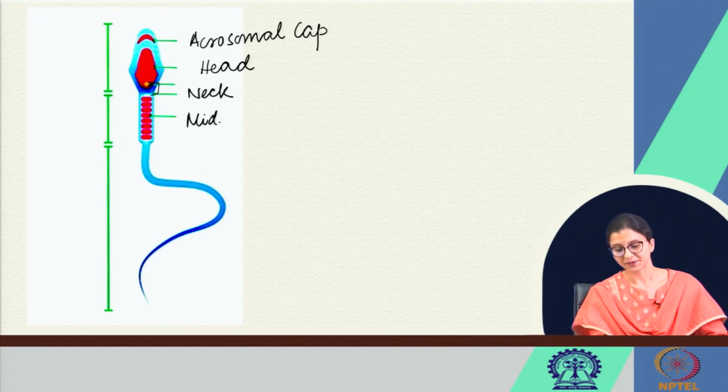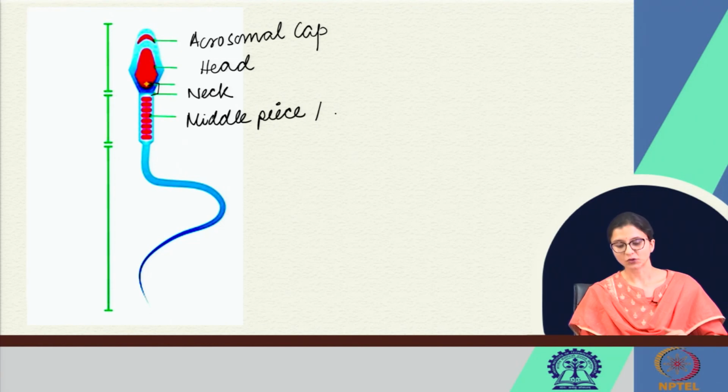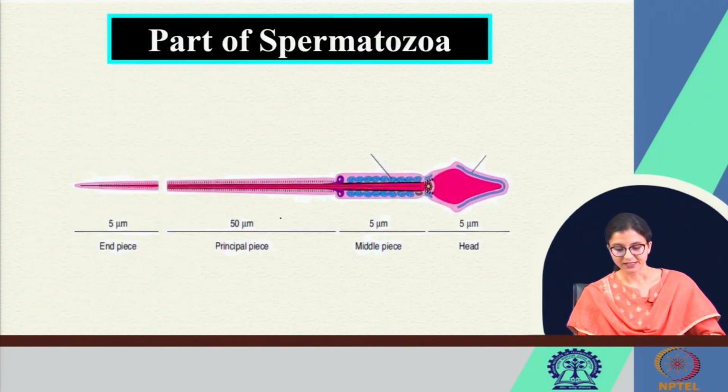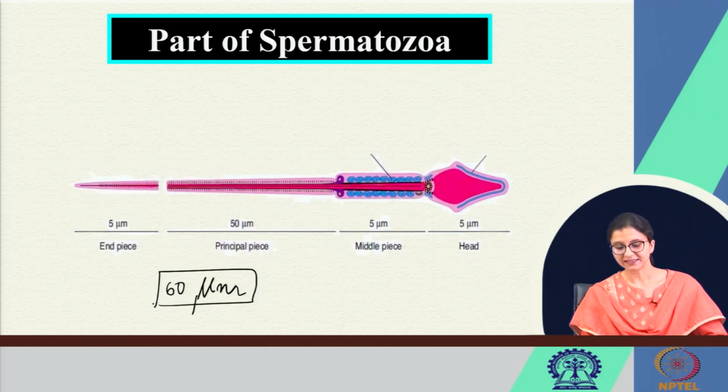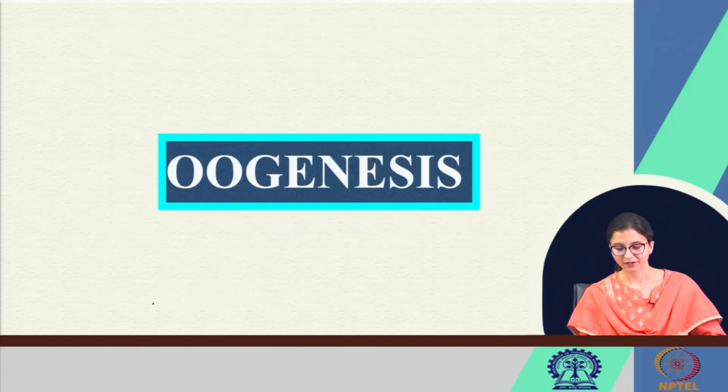This is the middle piece which contains the mitochondria which gives energy to the sperm for its motility, and this is the tail of the sperm, right. Coming to the length, it is approximately 60 micrometer, the length of a single spermatozoa. So, this is the spermatogenesis.